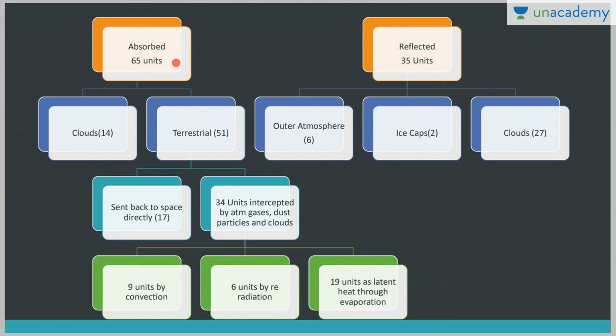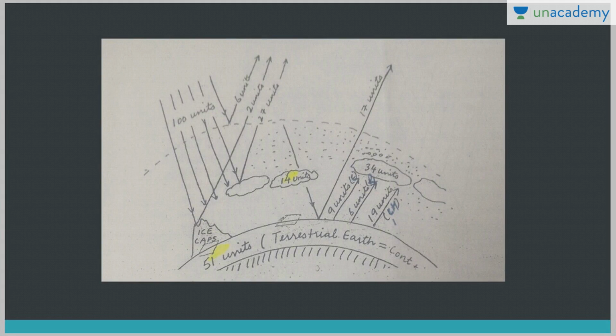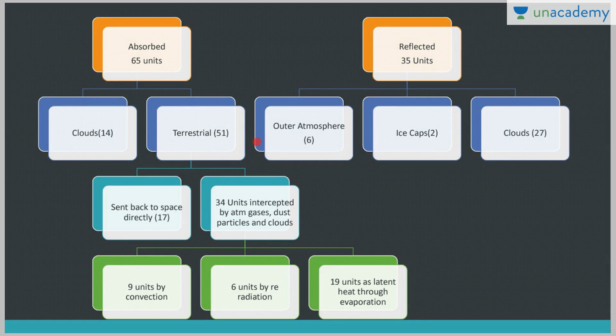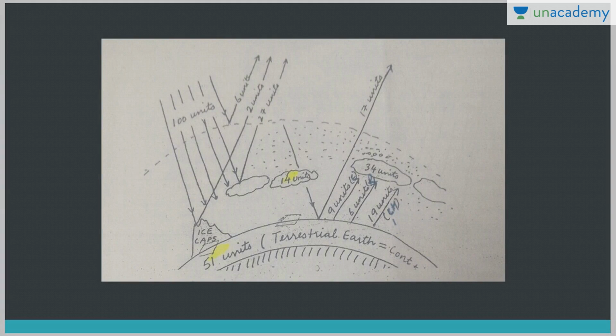Now out of the 65 units, clouds are absorbing 14 units and the terrestrial earth is absorbing 51 units. You can see it here: clouds are absorbing 14 units and the remaining 51 units are absorbed by the terrestrial earth. Now out of these 51 units absorbed by the earth, 17 units are directly sent back to space.